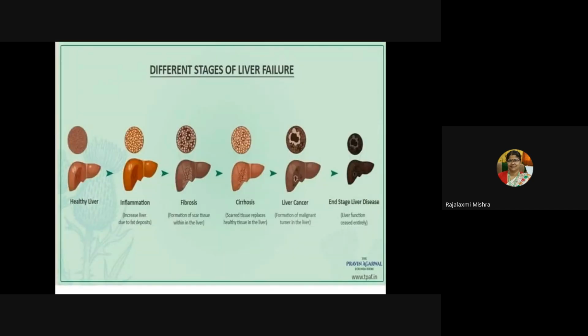So this is what the different stages of liver failure look like. In a healthy liver, inflammation is also known as fatty liver, increased liver due to fat deposits. Fatty liver doesn't occur with alcohol consumption only. It can also occur in case of obesity, sedentary lifestyle, and faulty food habits. Everything is responsible for that.